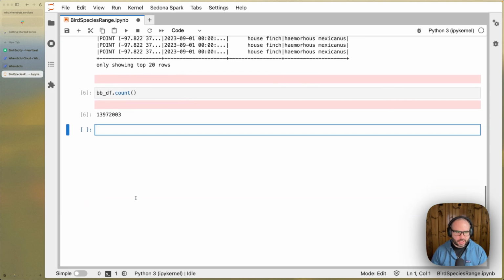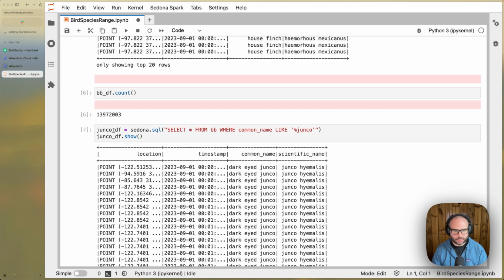Well, let's take a look at some of this data. First, let's query to just find juncos. Juncos are a pretty common group of species. So let's filter for where the common name contains junco.